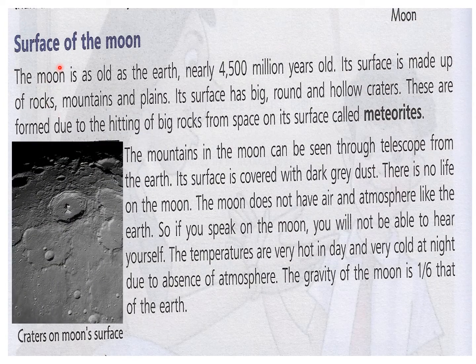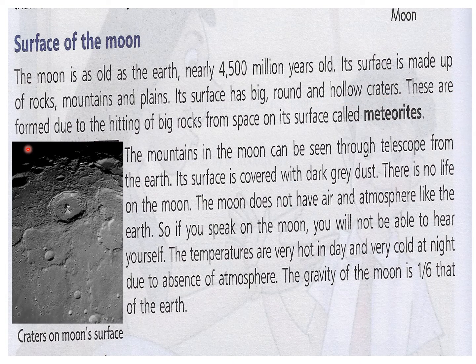Now we are going to read about the surface of the moon. From close you can see the surface of the moon is like ash colored soil, and there are many craters. The moon is as old as the earth, nearly 4,500 million years old. Its surface is made up of rocks, mountains and plains. Its surface has big, round and hollow craters.